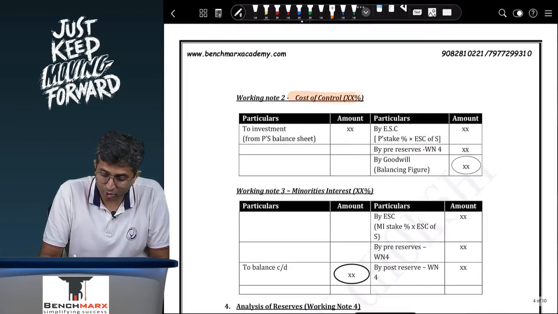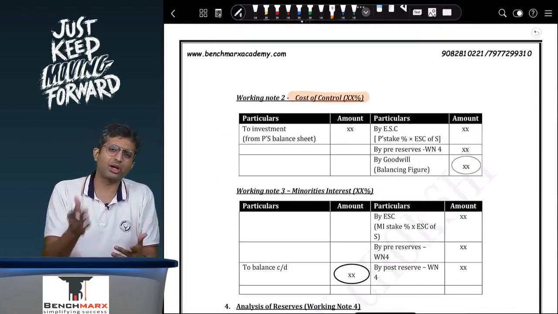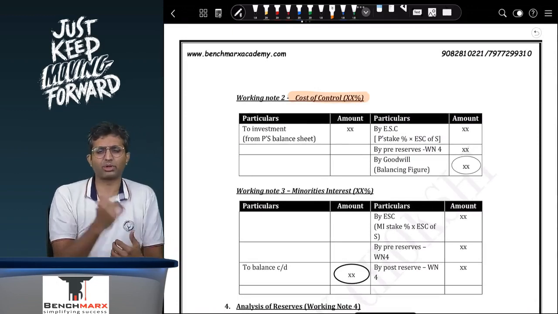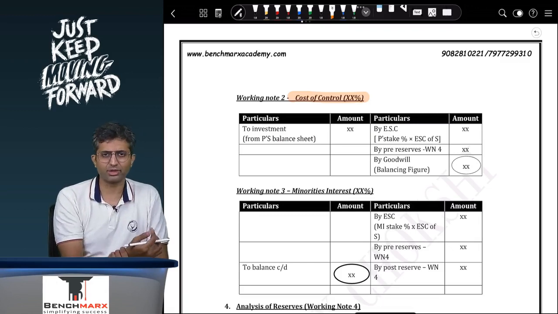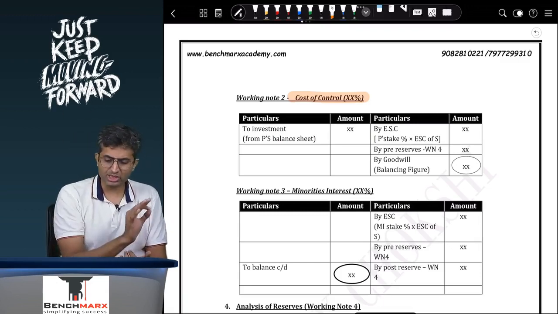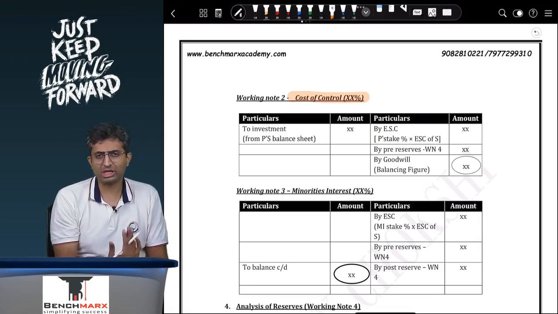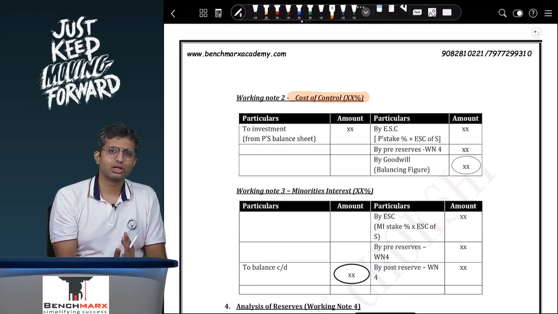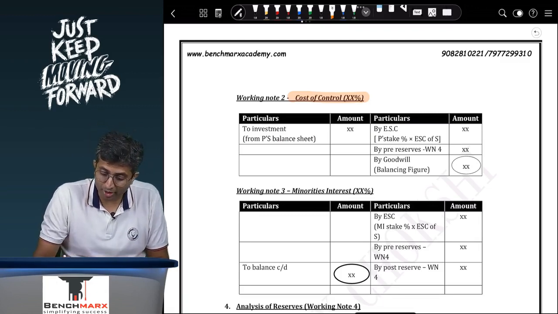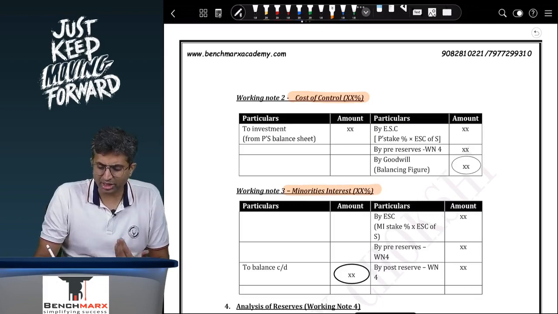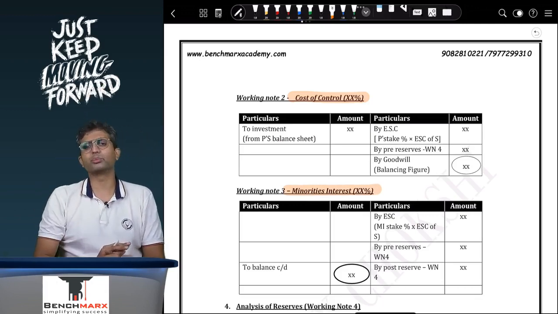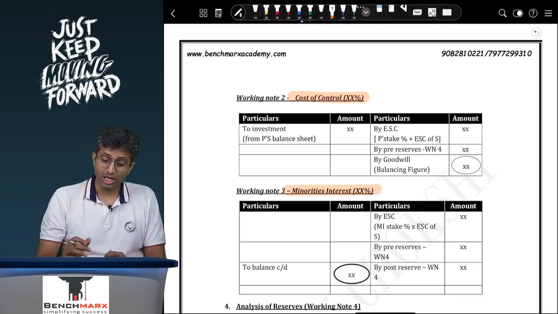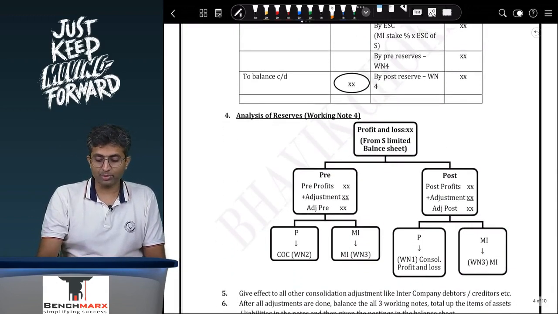Then working note 2, which is cost of control. Here I have shown this in ledger format. You can obviously make this in the statement format like we did. In fact, the Institute does this in the statement format, so that is okay. You will start with the investments and then adjust the share capital, pre-acquisition reserves, and minorities interest, again either in the ledger format or in the statement format, where you would take 20%, let us say, as equity share capital. Then going to the most important step, which is analysis of reserves, working note number 4.